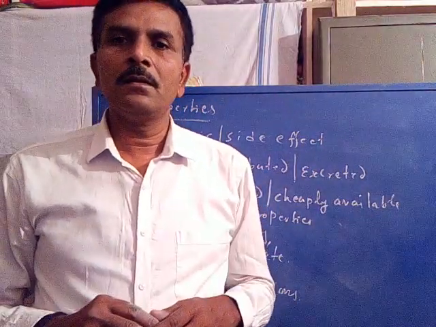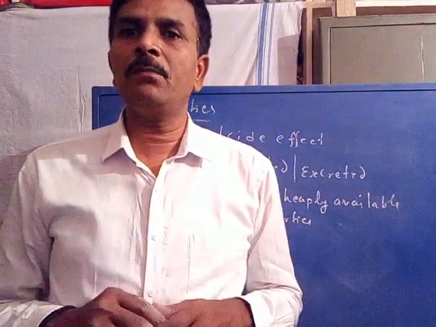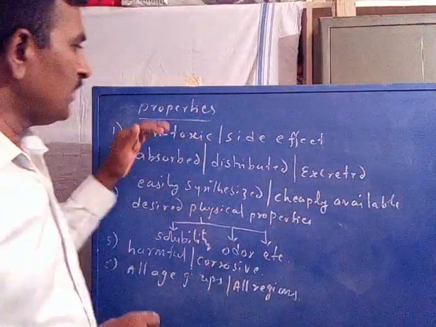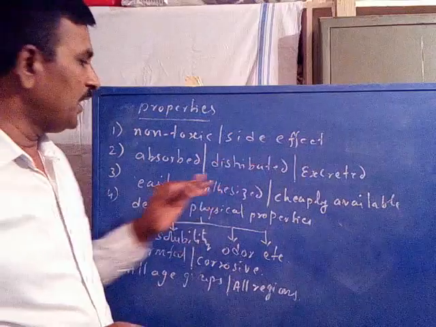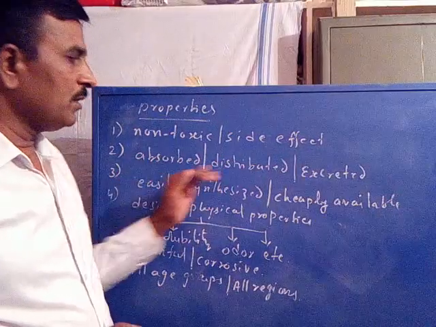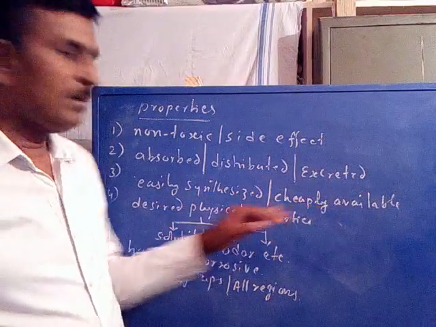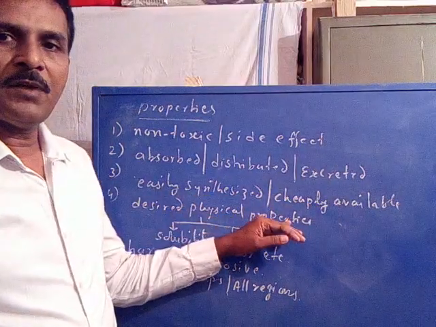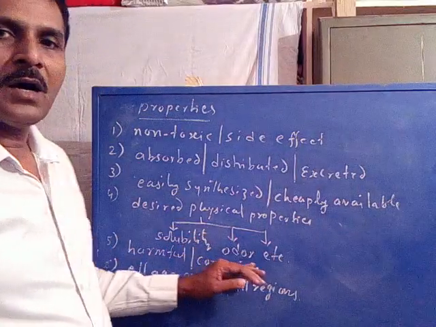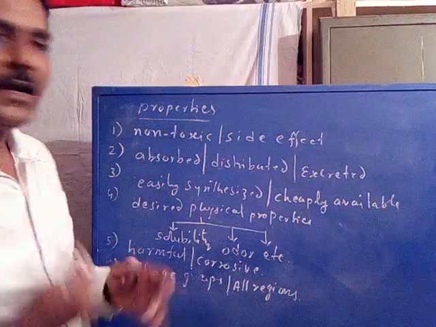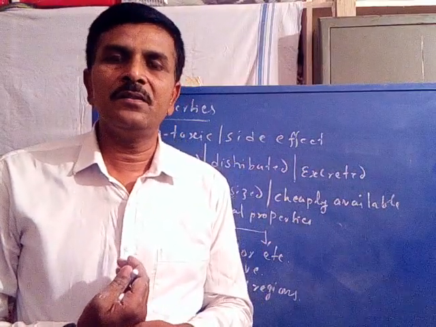If a medicine is to be considered a drug, it should have certain important prescribed characteristic properties. It should be non-toxic, it should not produce side effects, it should be easily absorbed, distributed and excreted, easily synthesized and cheaply available. It should possess desired physical properties like solubility, odor, etc. And it should not be harmful, it should not be corrosive, and it should act in all age groups of all regions of all countries.